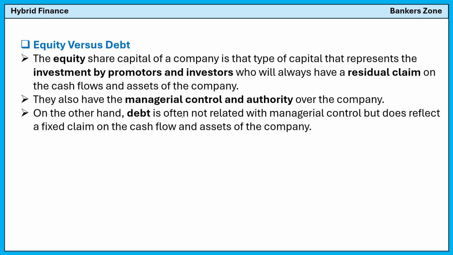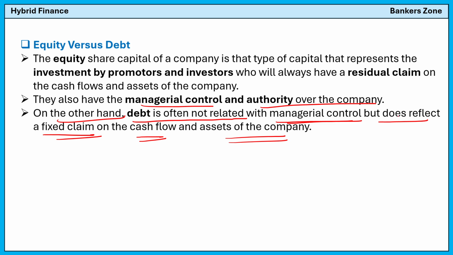They also have managerial control and authority over the company because they are the promoters. On the other hand, debt is not related to managerial control but does reflect a fixed claim on the cash flow and assets of the company. That means if you are a debt security holder, you are not part of management and you will not have voting rights in meetings.